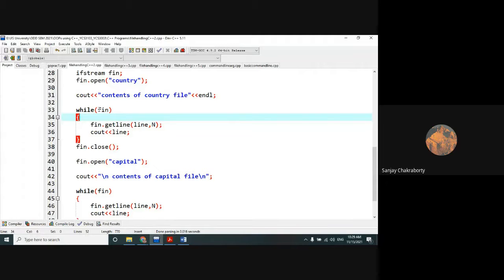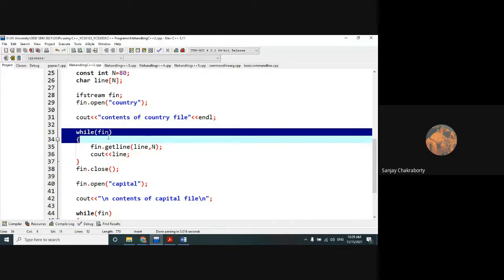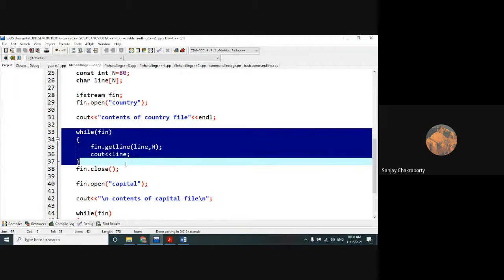This fin is actually an ifstream object, which we have already seen, that is an input file stream object, and it returns a value 0 if any error occurs in the file operation, including the end of file condition. Suppose the file is not opening correctly, then it will return 0. If any kind of failure in the file opening operation occurs, then it will return 0. And thus this while loop terminates when fin returns a value of 0 on reaching the end of file. So the end of file condition I didn't use here.